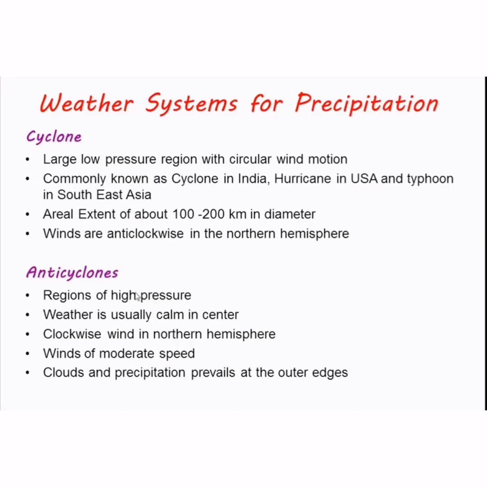Anti-cyclone, a region of high pressure. Weather is usually calm in the center. Clockwise wind in the northern hemisphere. Wind of moderate speed. Cloud or precipitation prevail at the outer edge.